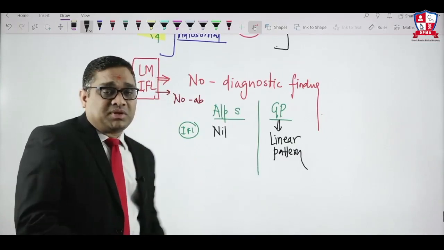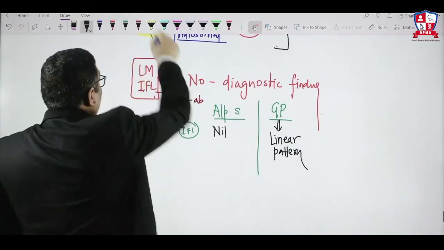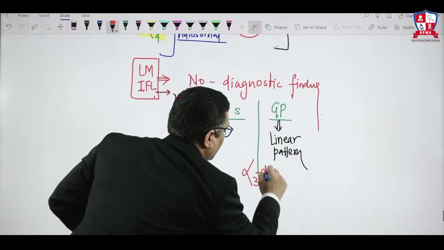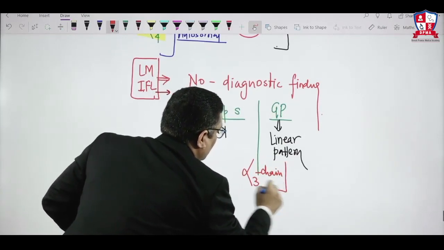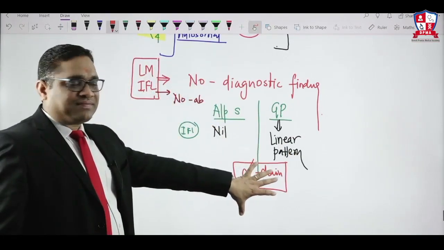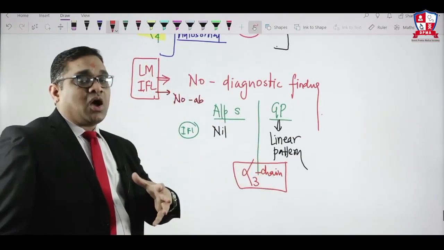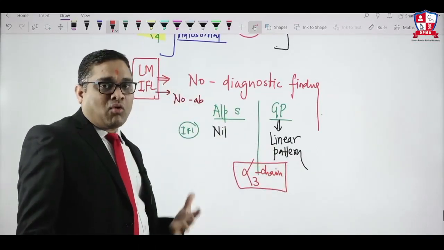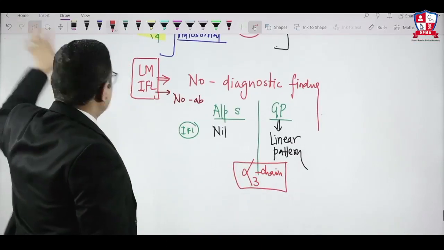So that is the basic difference, because both involve the alpha 3 chain of non-collagenous chain of type 4 collagen. So we need to discriminate on the basis of the pathology. No antibody, so immunofluorescence will not detect it. So that is another important question.